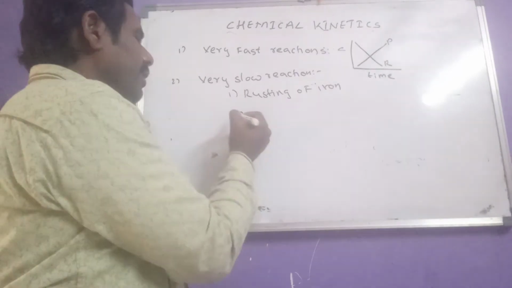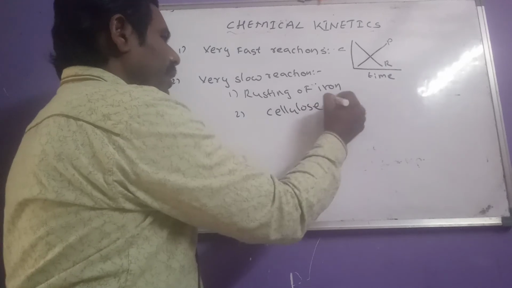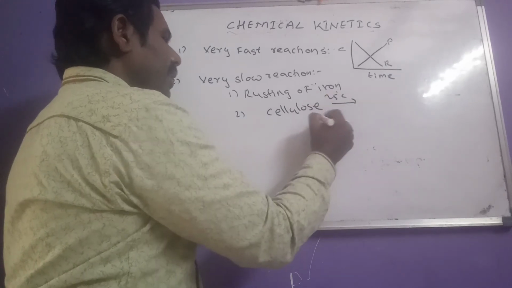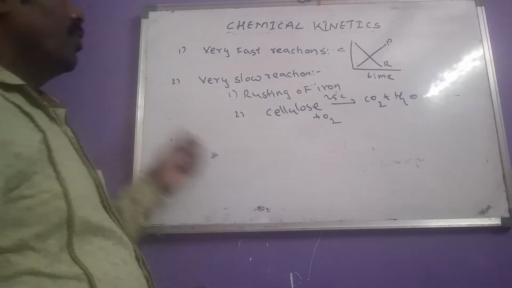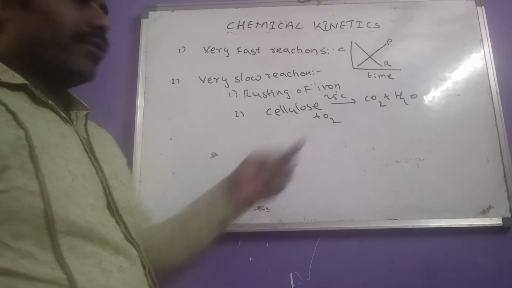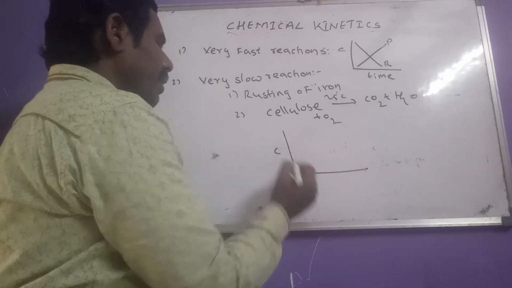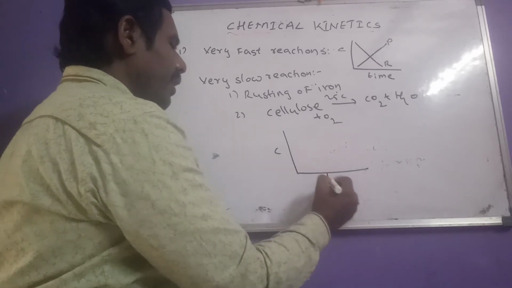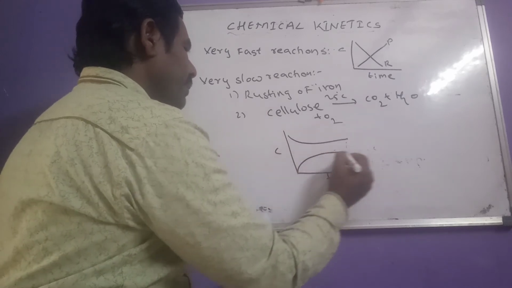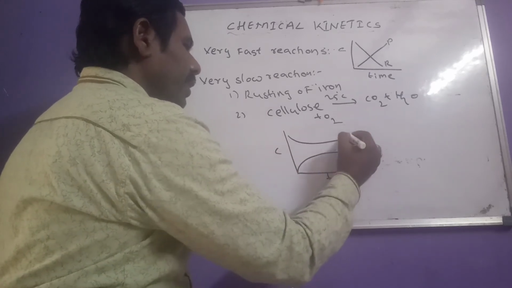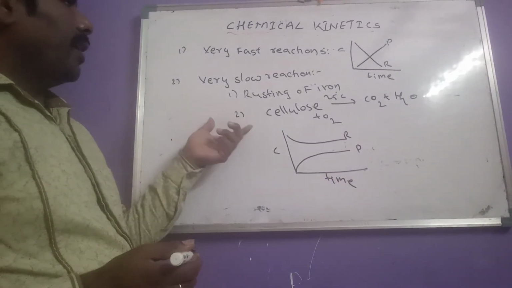Another example we can take is cellulose at 25 degrees centigrade reacting with oxygen to produce CO2 and H2O. This also comes under very slow reactions. If you plot a graph between concentration and time for very slow reactions, we may get a graph like this. These are reactants, these are products. So this is the second type of reaction.